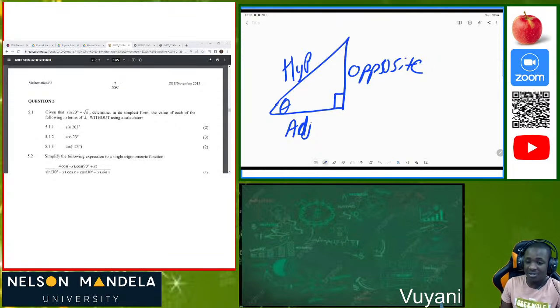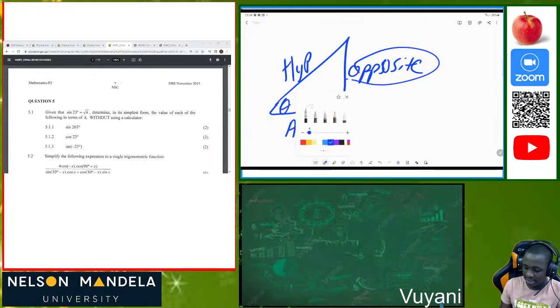In this scenario, this will be our opposite side. Bear in mind that the opposite side is the line which is opposite to the angle, and the side which is opposite to the 90 degrees is called the hypotenuse. It's so important that we grab that concept and move on together. This line here is opposite to this angle, and the side opposite to 90 degrees is called the hypotenuse.